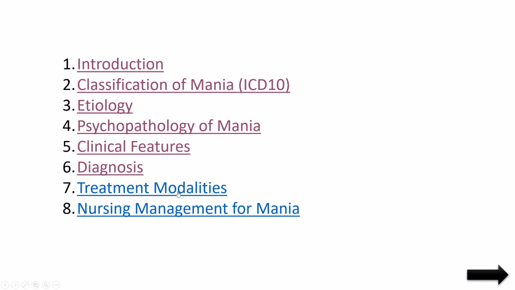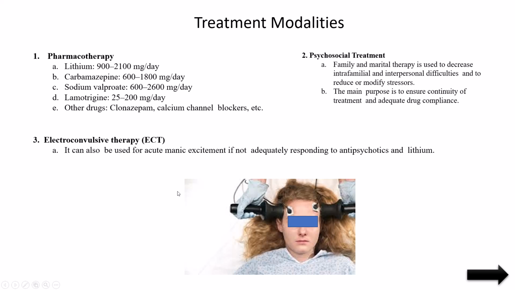And next is treatment modalities. There are three types of treatment we can give to manic patients. The first one is pharmacotherapy, because overactivity is there. At that time we have to immediately reduce their activity, otherwise he may hit himself or may kill others. There is more chance to hit others also. So immediately we have to make him calm down.